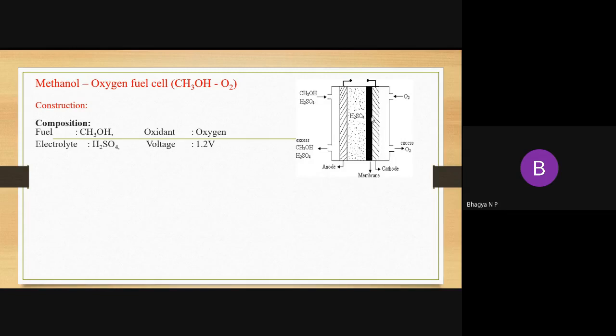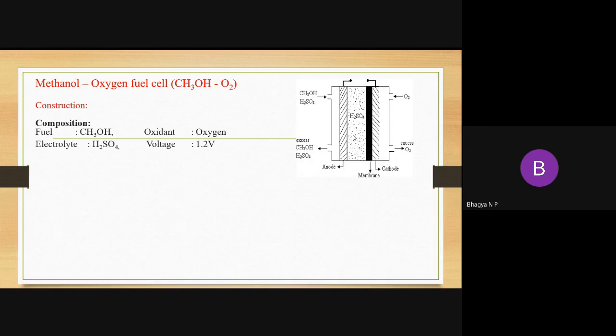Because when we pass methanol through the anode, there is a possibility of diffusion of methanol into the cathode. To avoid this, the cellulose membrane is placed next to the cathode so that it prevents the diffusion of methanol into the cathode. That is the role of placing the membrane next to the cathode.